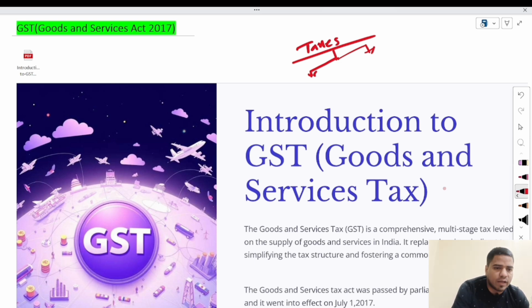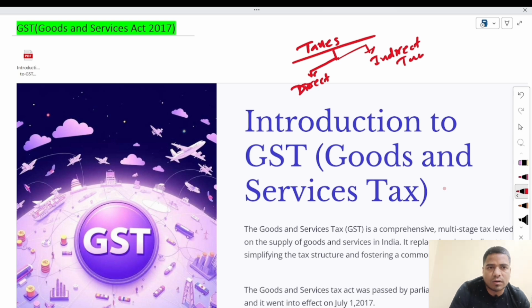There are two types of taxes. First one is direct taxes and second one is indirect taxes. Direct taxes means this type of tax is directly paid by the taxpayer. Indirect taxes means it is not necessary that only the taxpayer pays the tax.